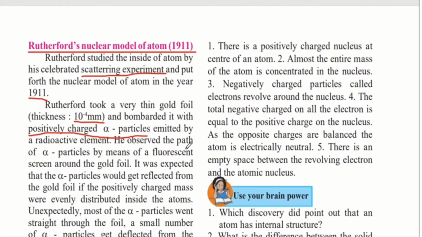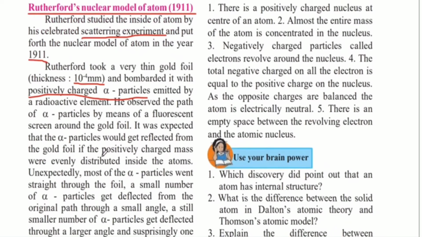He observed the path of the alpha particles by means of a fluorescent screen around the gold foil. So around the gold foil he placed a screen so that he could see the pathway that the alpha particles were taking. It was expected that the alpha particles would get reflected from the gold foil if the positively charged mass were evenly distributed inside the atom.